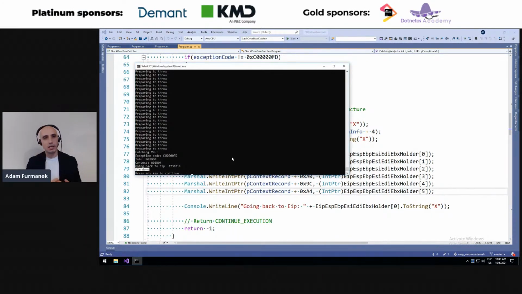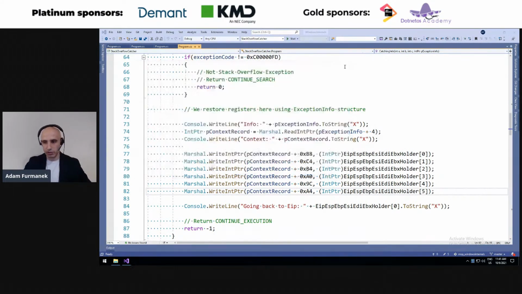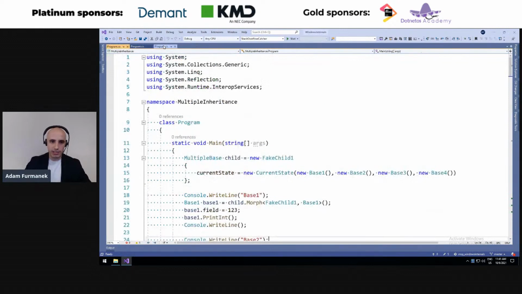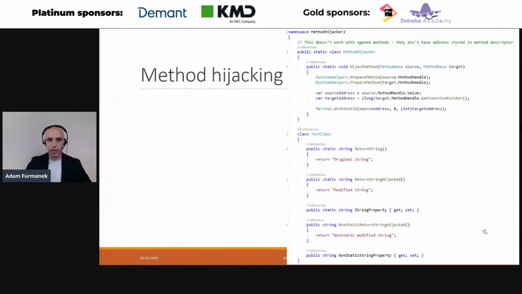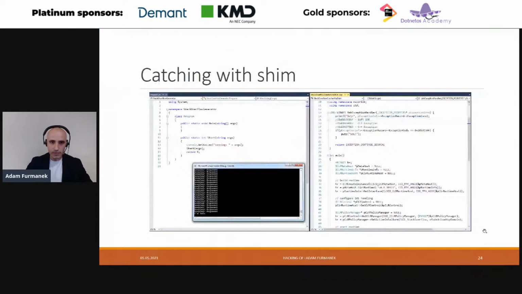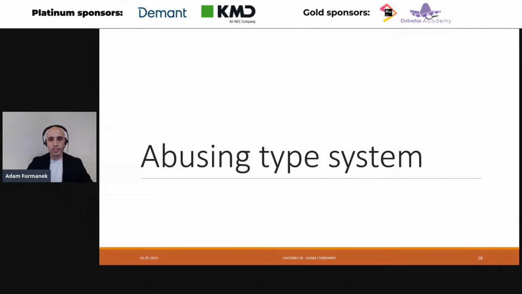Obviously, no finalizers are called, no finally blocks are executed, but hey, our process still runs. So what we can do now is clean things up, restart, or generally save some user data. So these are actual use cases of what we can do with hijacking methods. Now, the question is, what else can we do?